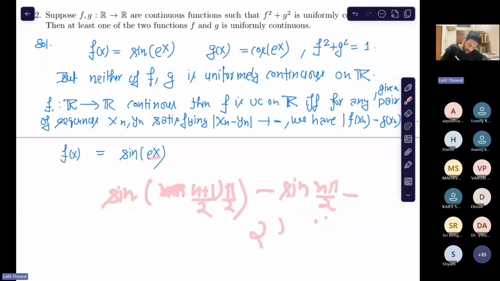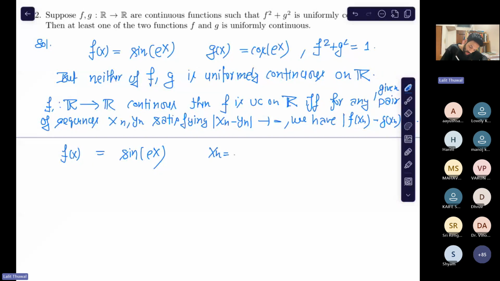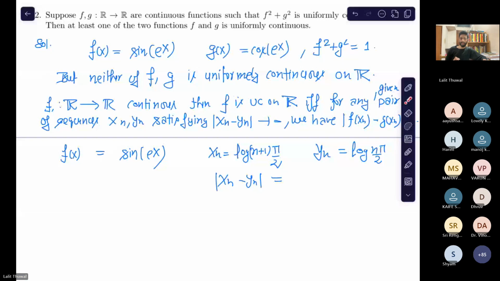So how do I make the sequences? I will define x_n equal to log of (n plus 1) pi by 2 and y_n equal to log of n pi by 2. This is your work: do it and let me know where this sequence converges. If it converges, their difference must converge. Let me know where this converges. It's easy, right? This goes to 0.